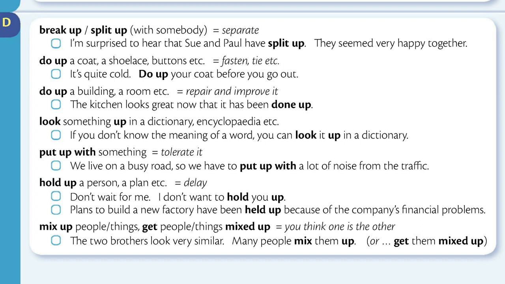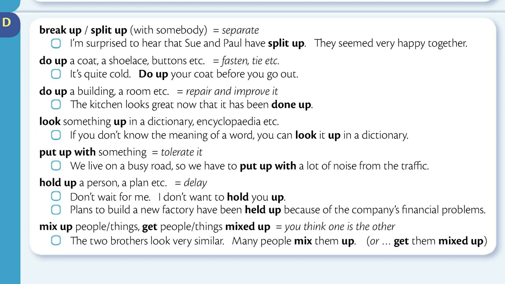Do up a building, a room, etc. means repair and improve it. The kitchen looks great now that it has been done up. Look something up in a dictionary, encyclopedia, etc. If you don't know the meaning of a word, you can look it up in a dictionary. Put up with something means tolerate it. We live on a busy road, so we have to put up with a lot of noise from the traffic.